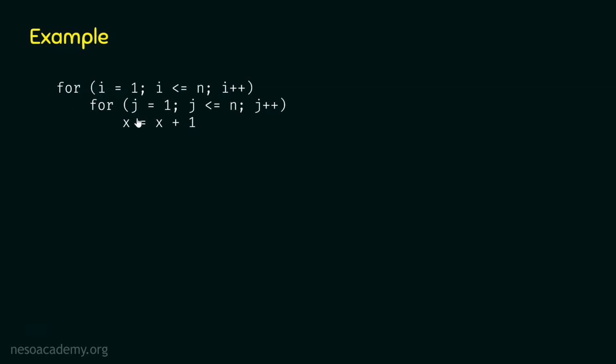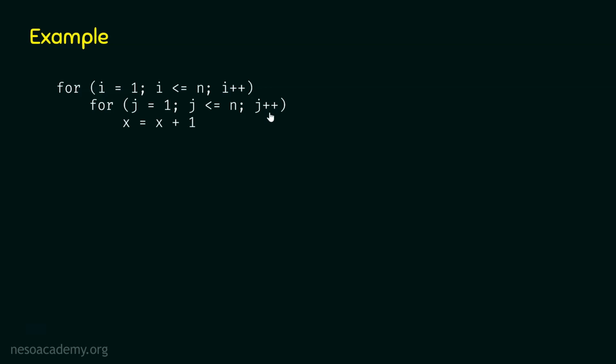Can we say j is independent of i? In these statements, we can observe variable i is not used. j is initialized to 1, not i. j is compared with n, not i.